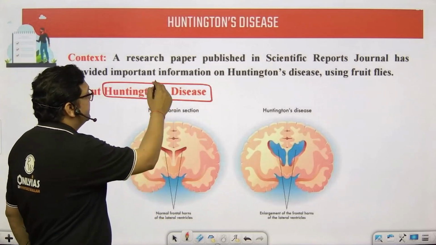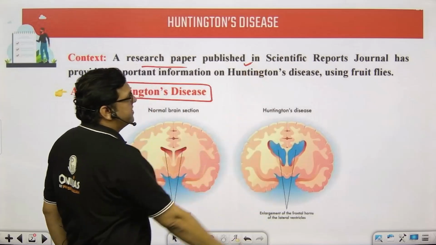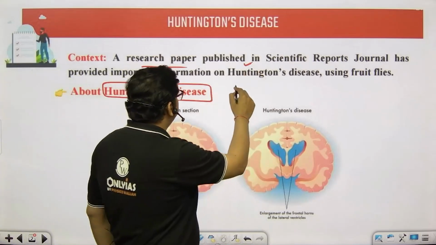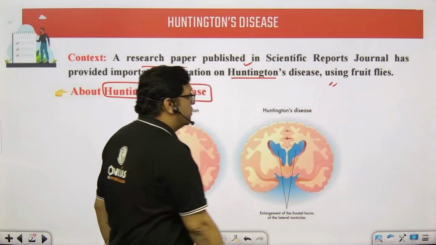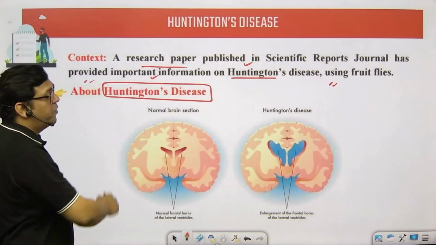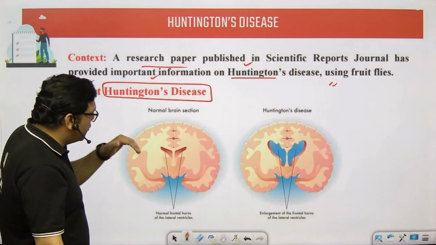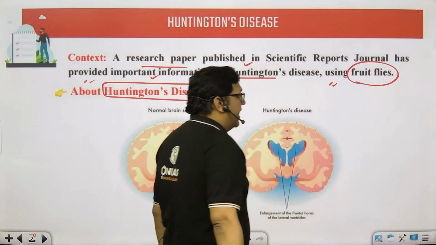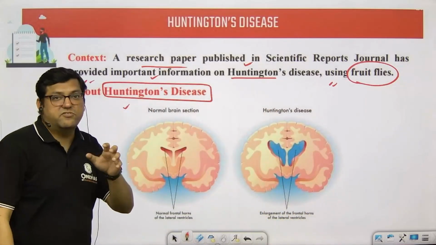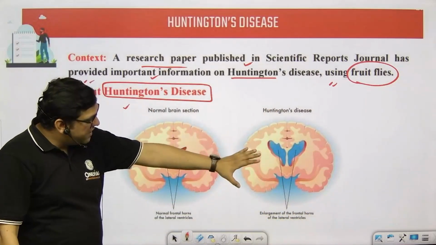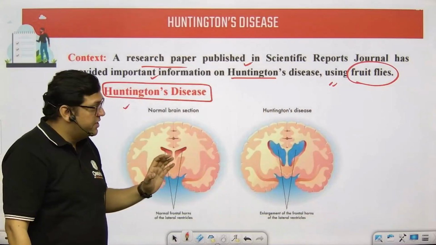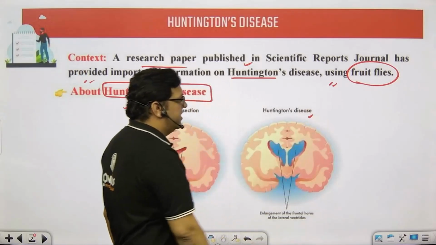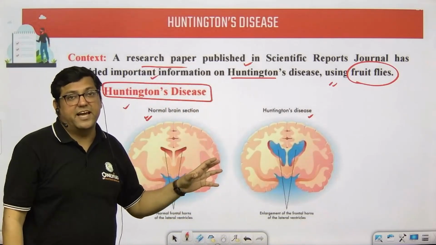Students, recently there is a research paper that has been published in Scientific Reports Journal which clearly says that this particular Huntington's disease is being studied using fruit flies. The important information has been given. Before going further and discussing what is a fruit fly, I am going to talk about the disease first of all. You see, these are the diagrams where the normal brain has been shown and the diseased condition of a brain imaging has been shown.